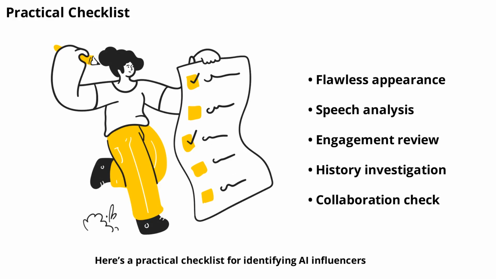Here's a practical checklist for identifying AI influencers. Check for flawless appearance, analyze speech, review engagement, investigate history, use reverse image search, and look for collaborations. Applying this checklist makes it easier to spot artificial profiles and protect yourself from misinformation.